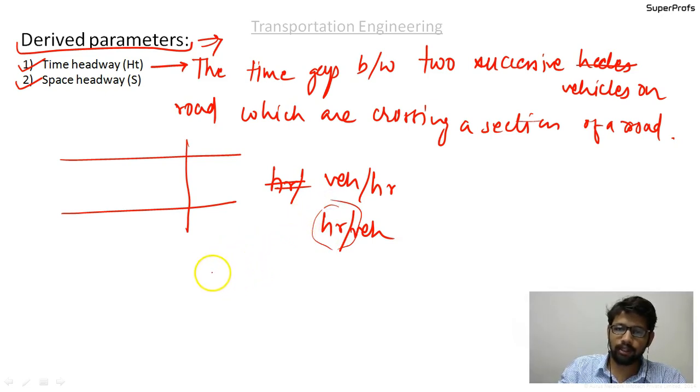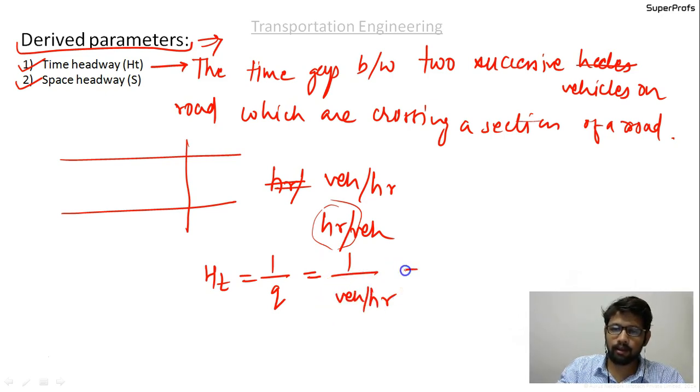How that can be done is the time headway can be given as 1 by Q, the traffic volume, so 1 by vehicles per hour, which can be written as hours per vehicle.